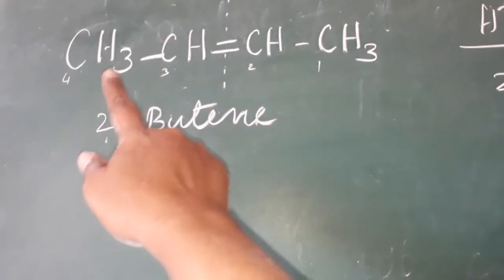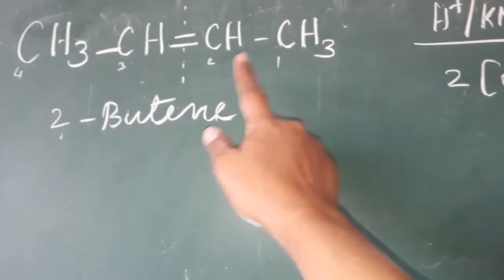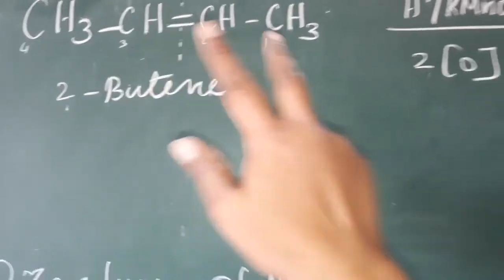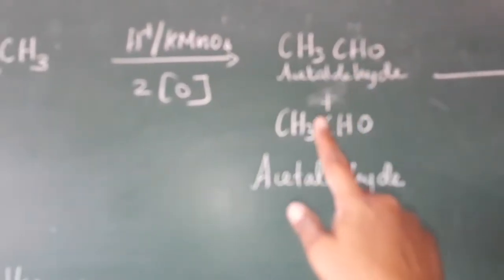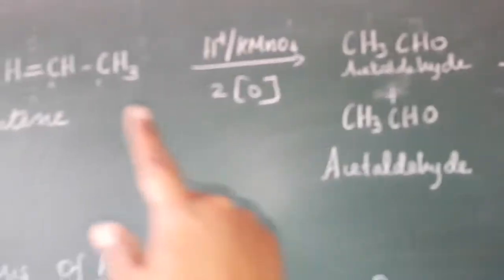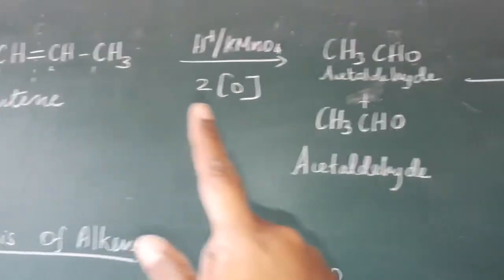So we get CH3CHO. Then another oxygen is also added with this carbon, so we get another CH3CHO. We get 2 compounds, CH3CHO and CH3CHO. That is 2 acetaldehyde we are getting after cleavage. Cleavage means break up the bond.